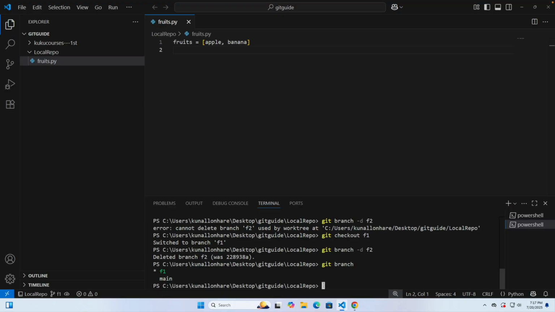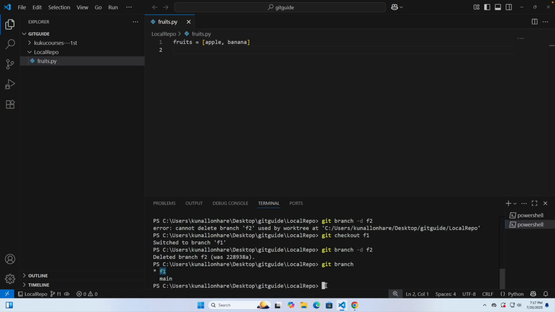Now after you have done these tasks, now what? Okay, so guys, now what we can do is that we can add something. For example, right now we are in the F1 branch. The main branch is also the same, F1 branch is also the same here.